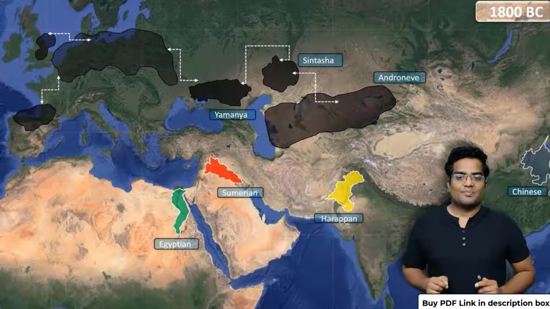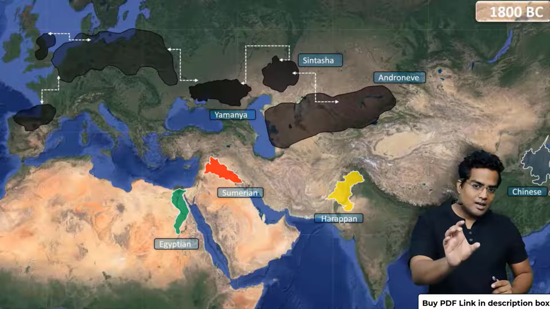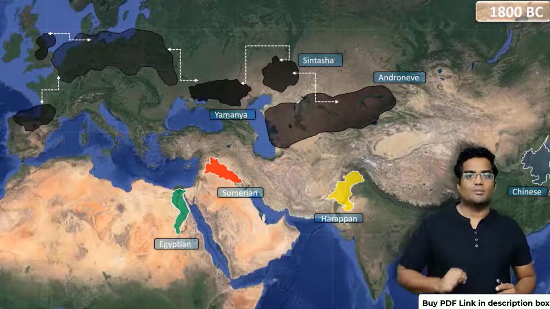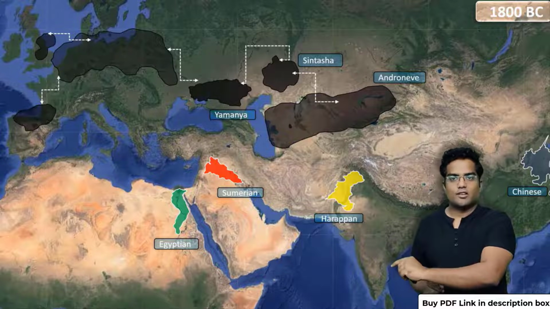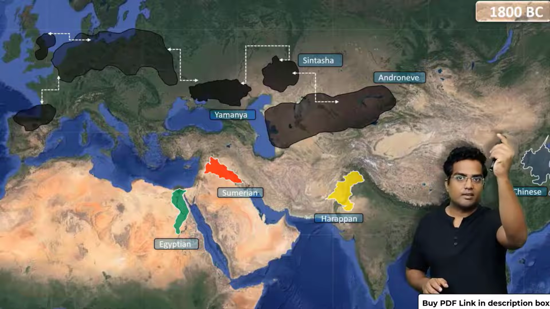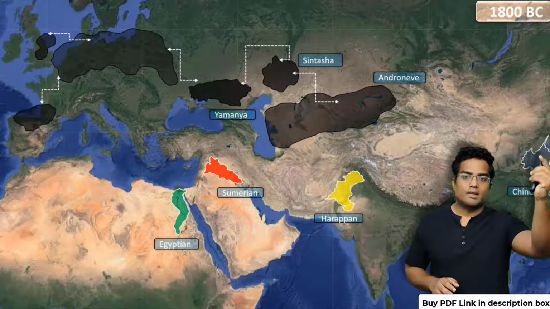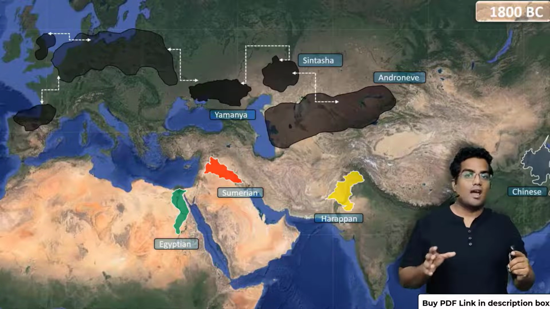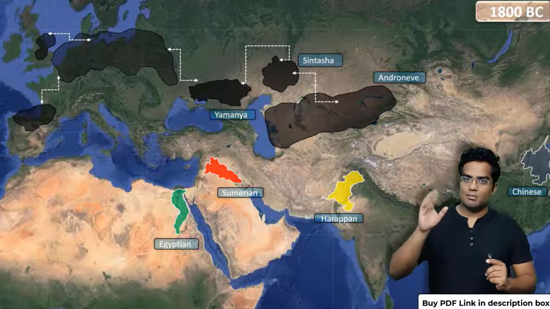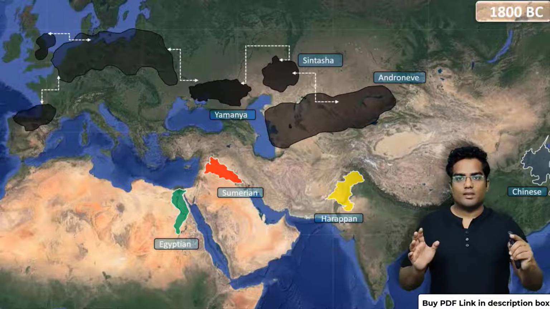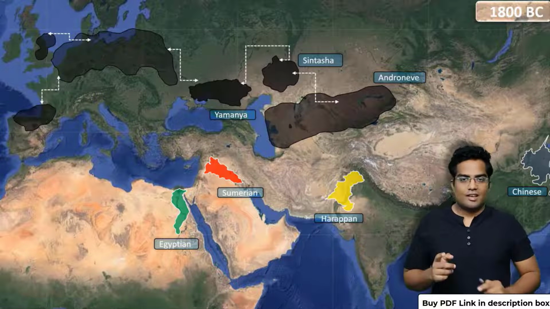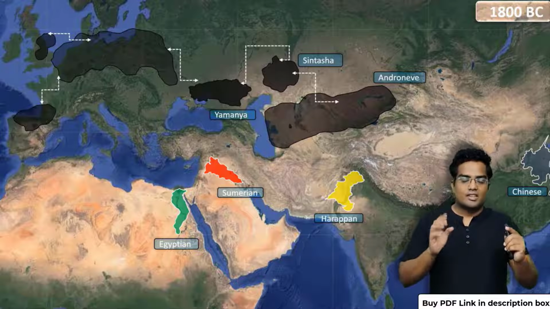Right? Okay. So as you can see now, the civilizations, that is the Egyptian, Sumerian, Harappan and the Chinese, have declined. From 3300 BC, it was the rise. Okay, it was growing. Around 2700 BC, it reached the mature phase. Now it's in the declining phase. On the other hand, the Yamnai culture, okay, it's a culture, not a civilization. The Yamnai culture is growing. It is spreading out to different parts of the world. Okay, so we have reached that point, 1800 BC.